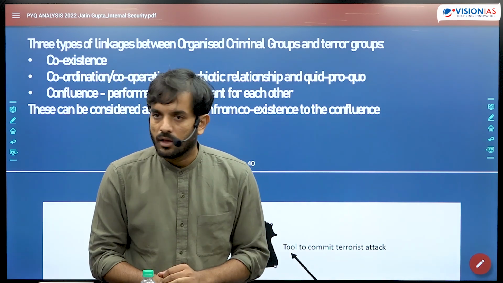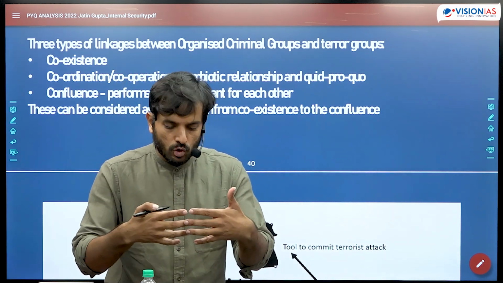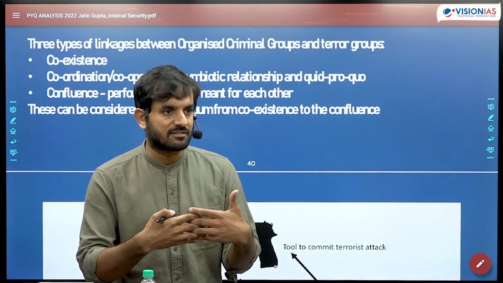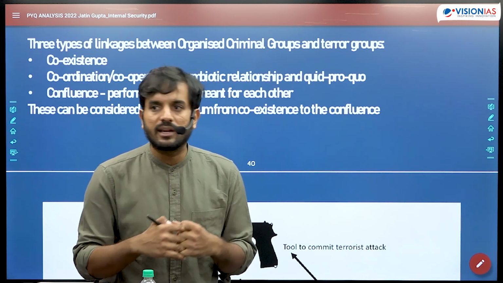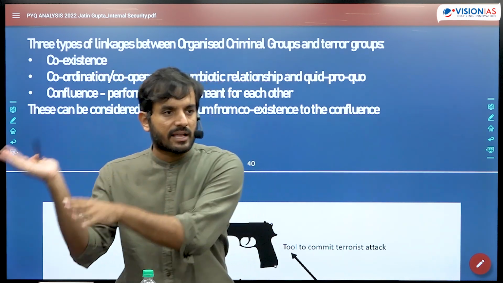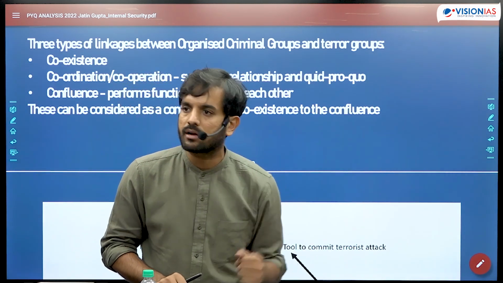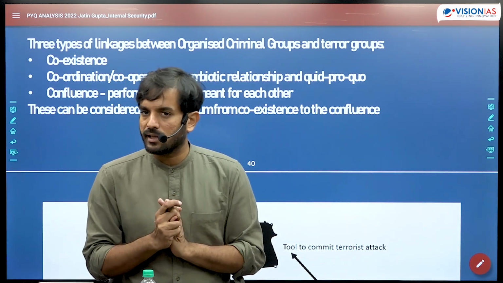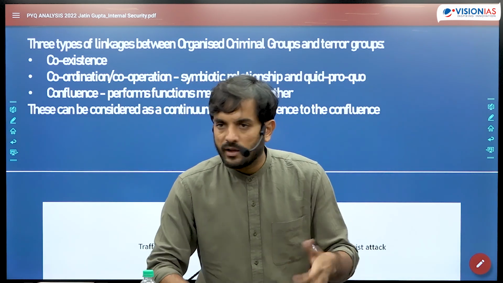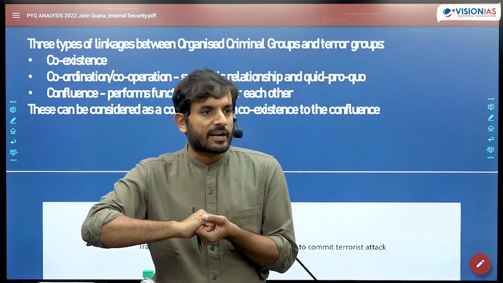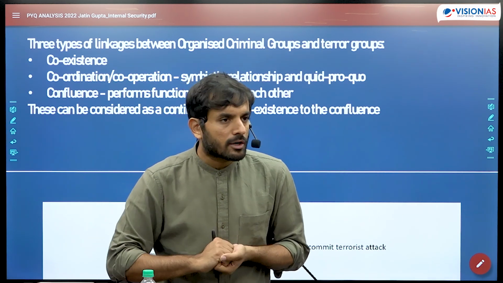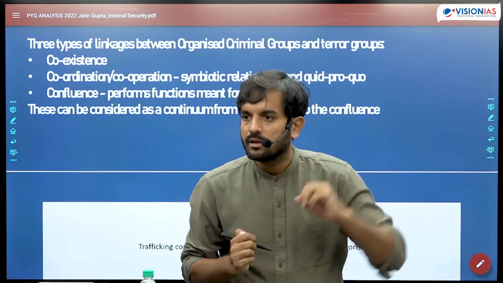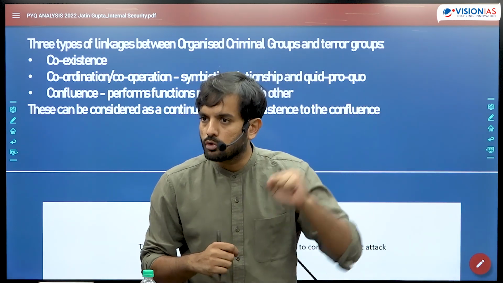Naxalites का हमने देखा. See, Naxalites are in close association with the illegal mining mafia in these Naxal affected areas. Why? They provide protection to this illegal mining mafia. The illegal mining mafia sells the product in the market and gives them a share. So both the organizations are happy. Northeast, same is happening. Insurgent groups will get into some kind of an arrangement with the contractors. Government contractors will siphon off money from the government schemes, give it to the mining mafia, give it to the insurgents.